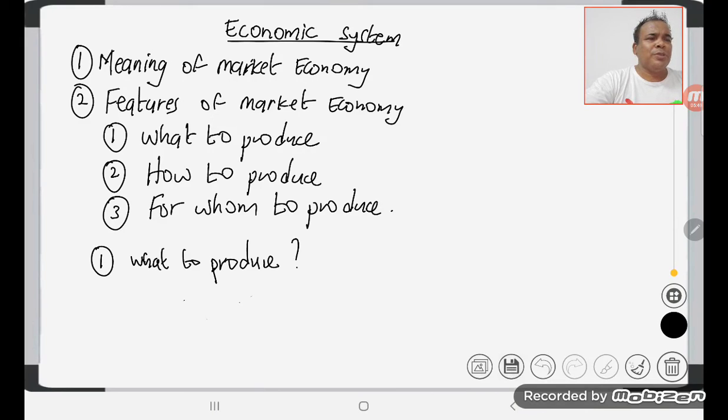For whom to produce is concerned with the distribution of goods. In a market economy, the price mechanism distributes the limited amount of goods and services. If there is a surplus, many consumers can buy, and if there is a shortage, some consumers will be excluded from the market because price will rise.